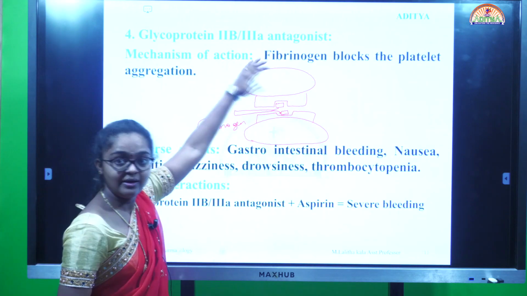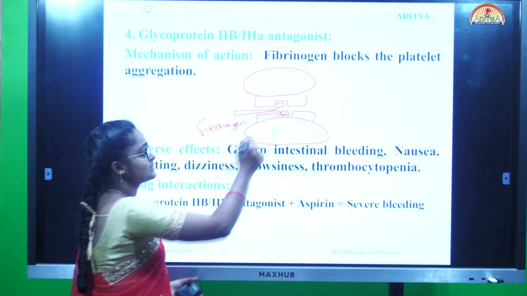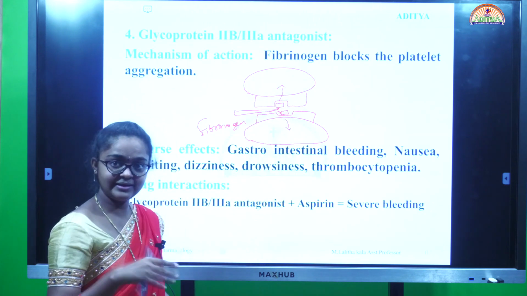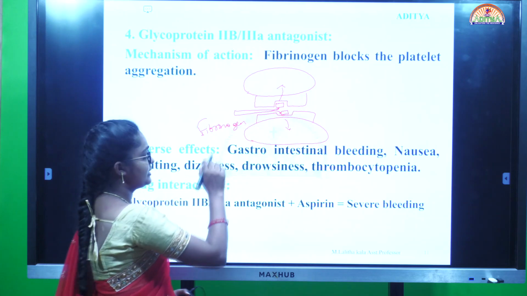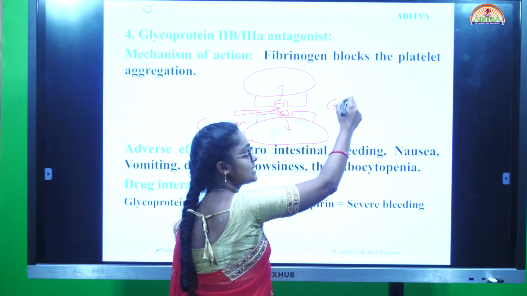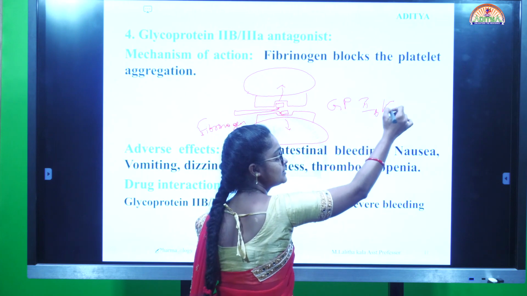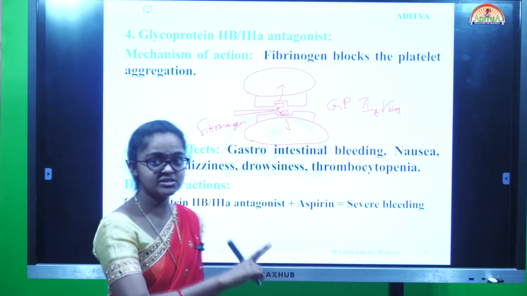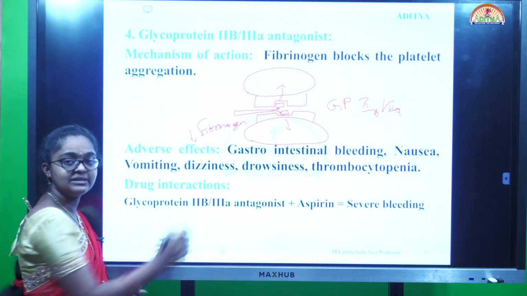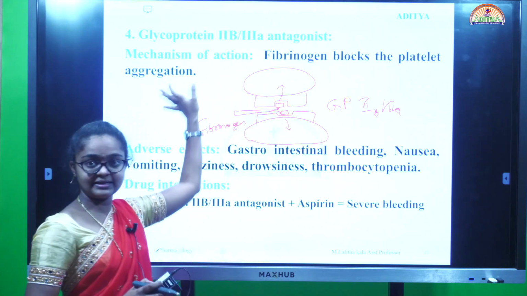Normal mechanism of action is that fibrin binding promotes platelet aggregation. But our aim is to decrease the platelet aggregation, so we are going to administer the glycoprotein 2B3A antagonist drugs. That means there are decreased fibrinogen levels and no platelet aggregation.